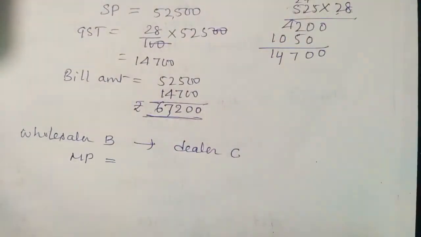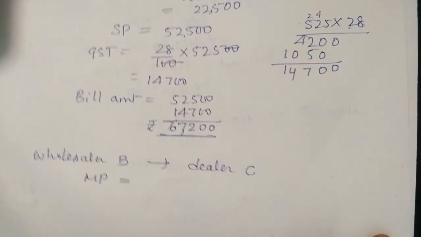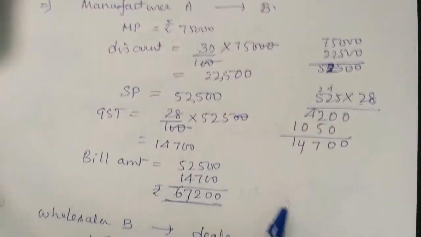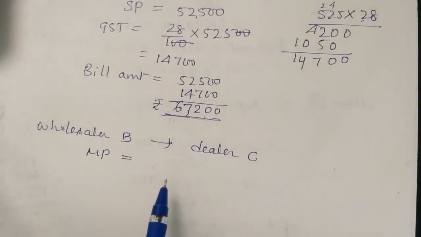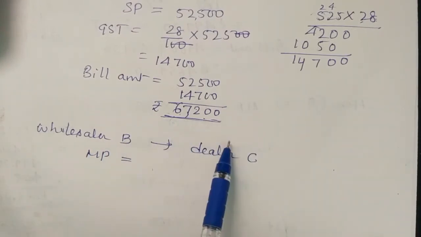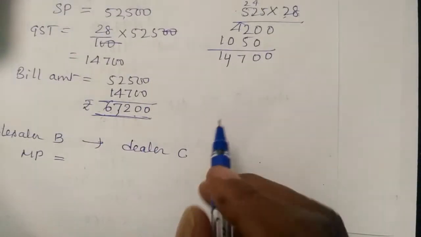See, this is what I found in most students in the second part of this GST explanation. So what is the bill amount A to B? A to B bill amount is 67,200. For that 67,200 only, the profit is added. Most students take this: if wholesaler B is making a profit of 3,000, they add the 3,000 to this. Always keep it in mind.